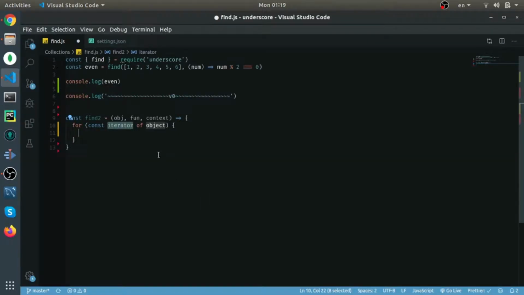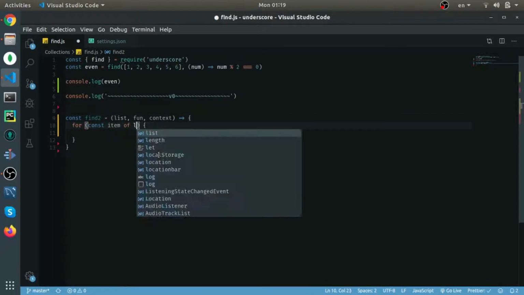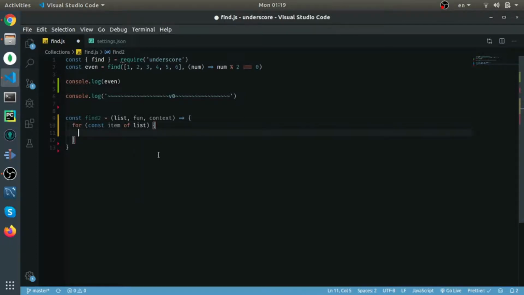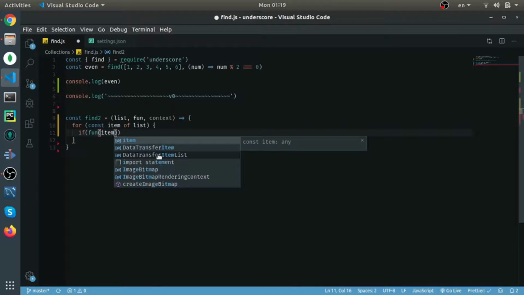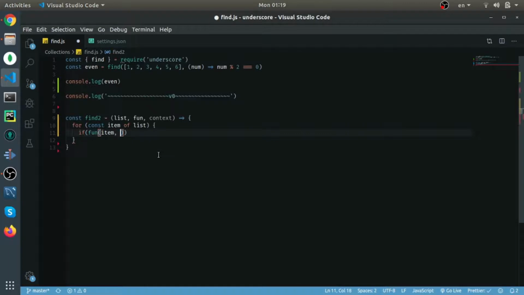But so for each item, let me call it list. For each item in our list, if the return from the function passed to it this item, I need the key, which is the index, but at the same point I need to break.